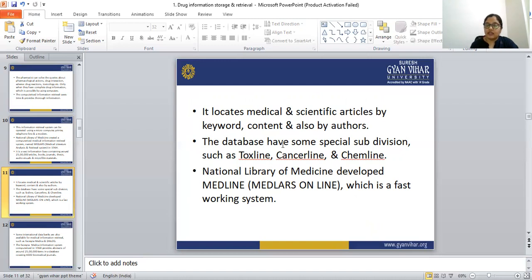And from Toxline, we can find all the information about toxicity and toxicological reactions. Toxline, Cancerline, and Chemline are subdivisions of MEDLARS, which is a database. From Cancerline, we can find all the information about cancers. From Chemline, we can find all the information about chemicals.